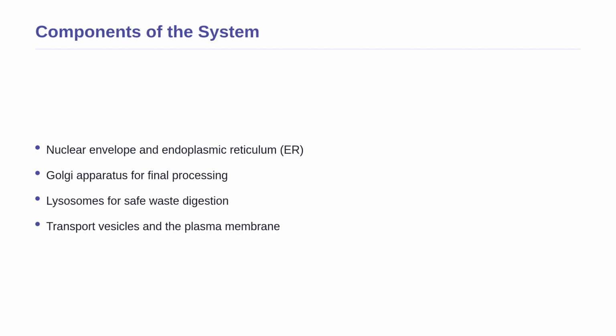Now that we have our city analogy in mind, let us look at the actual biological structures that make up this network. The endomembrane system is a complex, interconnected network of membrane-bound organelles found exclusively within eukaryotic cells. This system primarily includes the nuclear envelope, the endoplasmic reticulum, the Golgi apparatus, lysosomes, transport vesicles, and the plasma membrane.